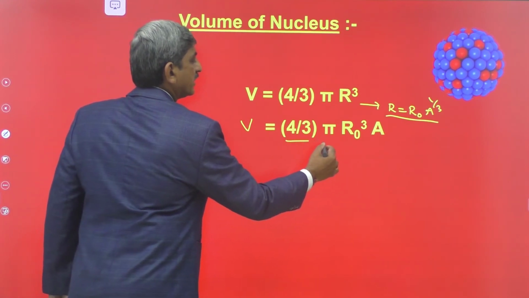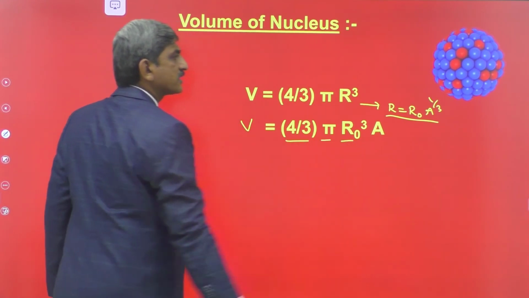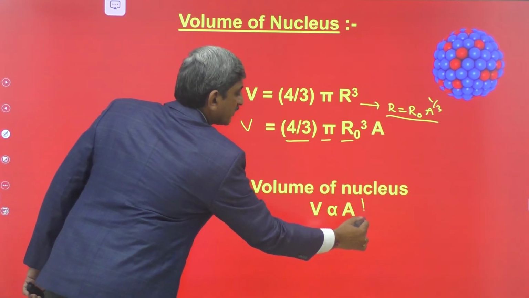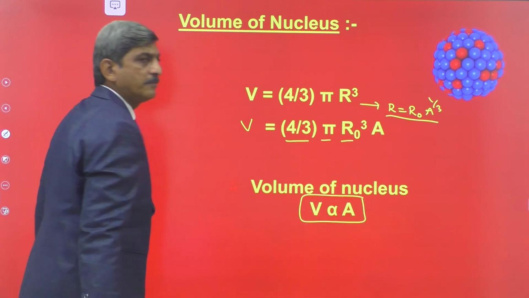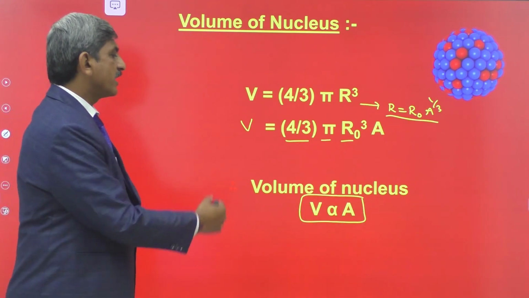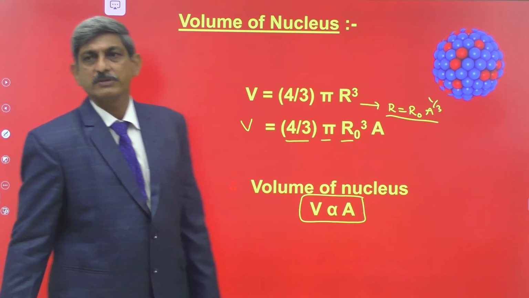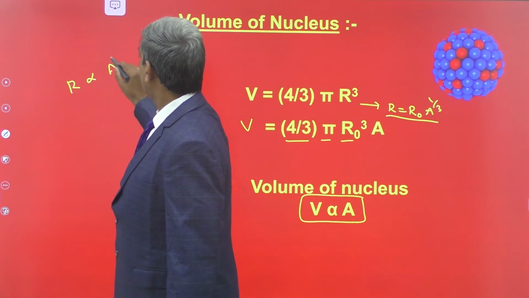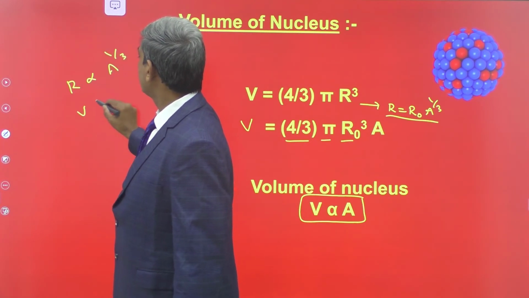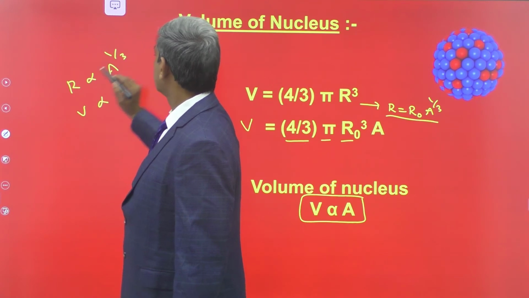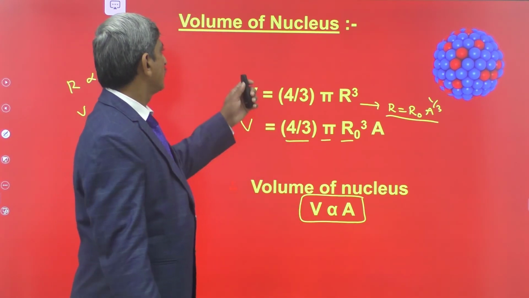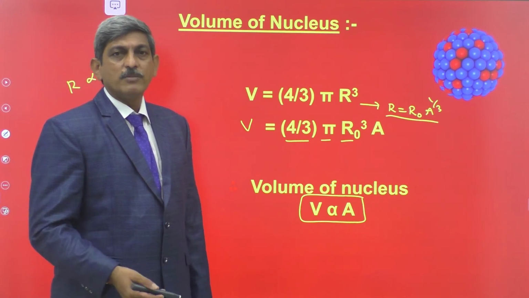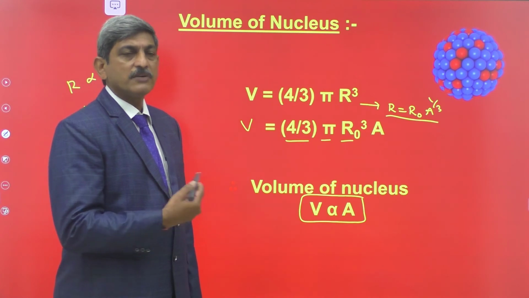4/3 is constant, pi is constant, R naught is constant. That's why the volume of the nucleus is directly proportional to the mass number. The radius of the nucleus is proportional to A to the power of 1/3, whereas the volume of the nucleus is proportional to the mass number A. This is about the volume of the nucleus. By knowing the volume of the nucleus, we can estimate the density of the nucleus.